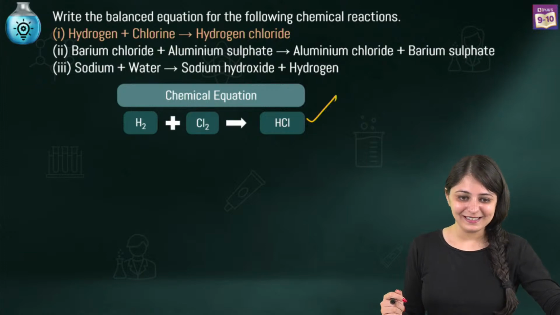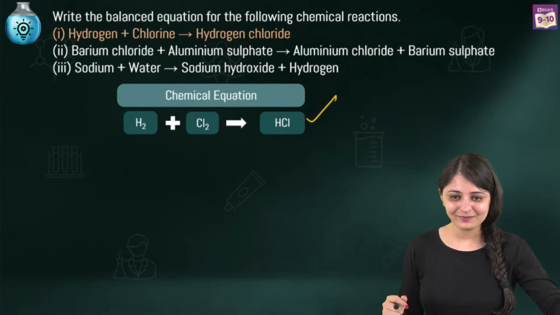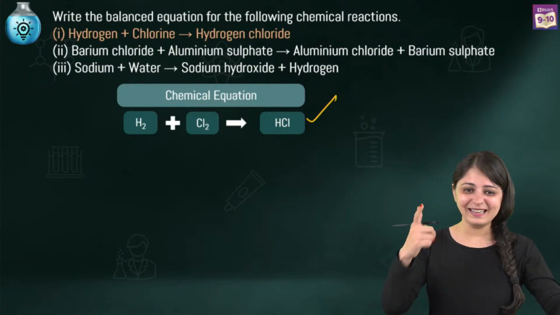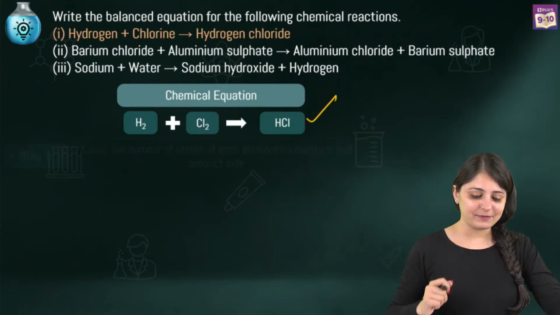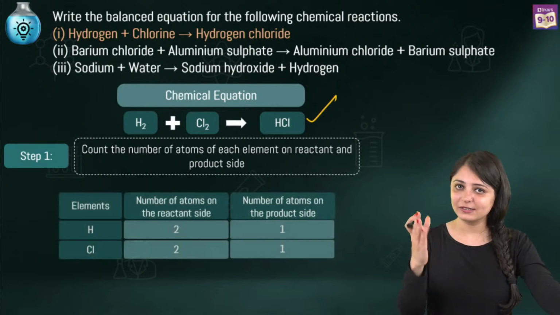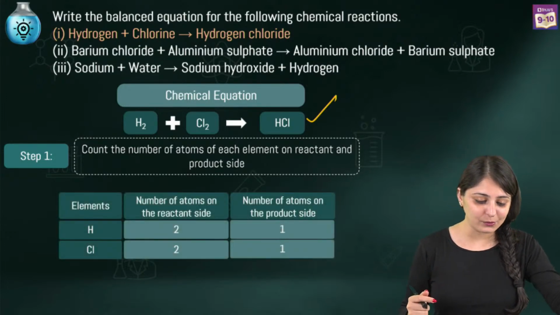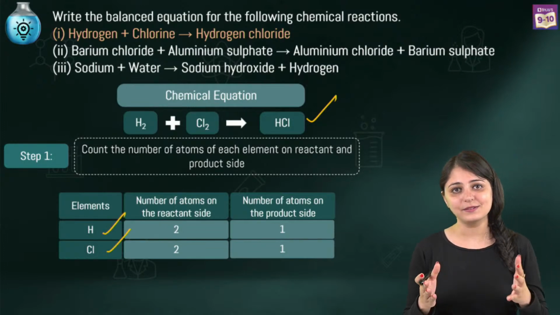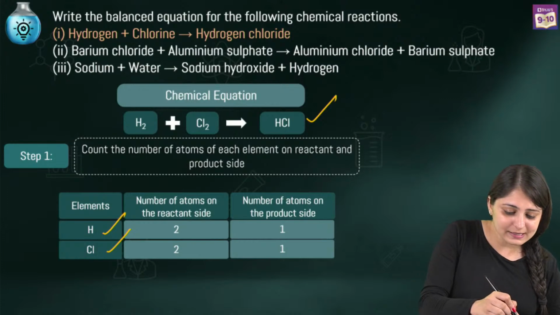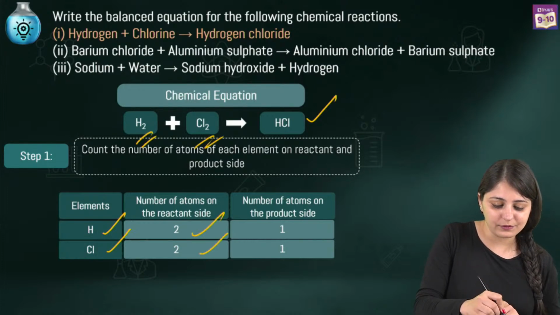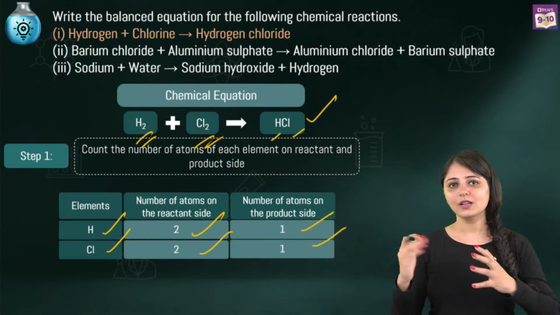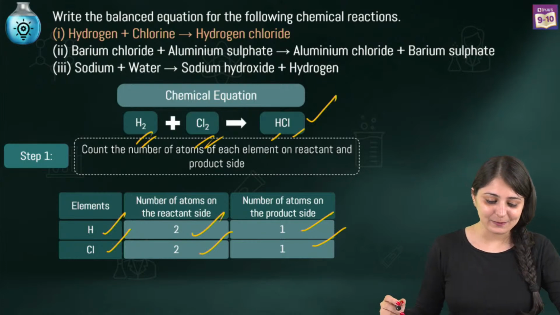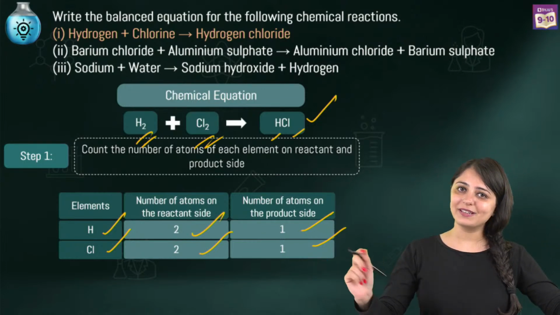Yes, absolutely. Hey, I can see many of you are already posting answers. What I'll do, meanwhile, I'll just explain for the ones who are not able to attempt this. So the first step is to actually know which are the elements involved, and you have to count the number of atoms of those elements. So we have hydrogen and chlorine as the elements which are involved in this reaction. You can see that there are 2 hydrogen atoms and 2 chlorine atoms. So we've written 2 over here. You can see 1 hydrogen and 1 chlorine on the product side. So we've written 1 hydrogen atom on the product side and 1 chlorine atom. So you've counted the number of atoms of every element on the reactant and the product side.